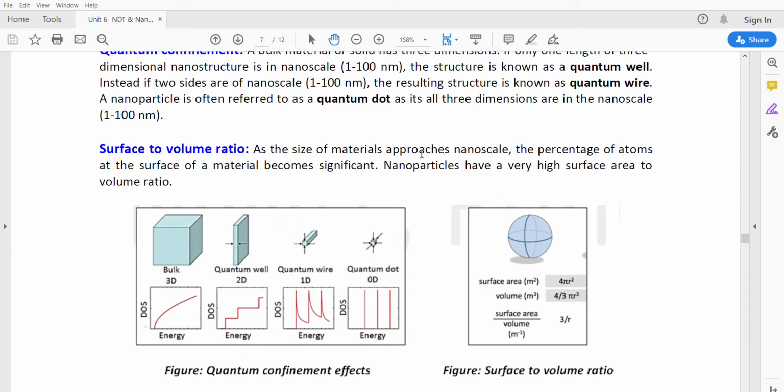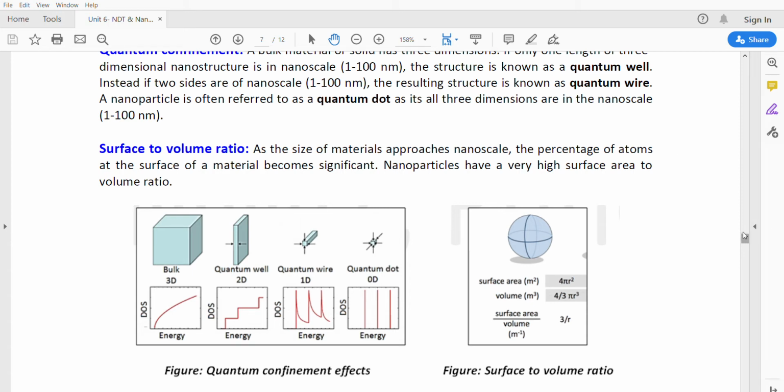As the size of materials approaches the nanoscale, the percentage of atoms at the surface of the material increases and becomes more significant. Nanoparticles have a very high surface area to volume ratio. So the main reason nanoparticles behave differently is the increase of surface to volume ratio. More atoms are present on the surface in nanoparticles compared to bulk particles.